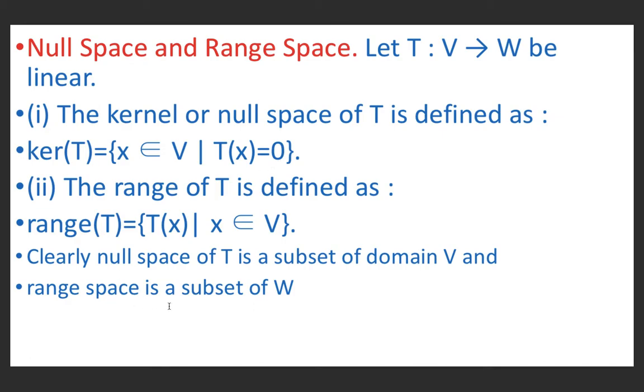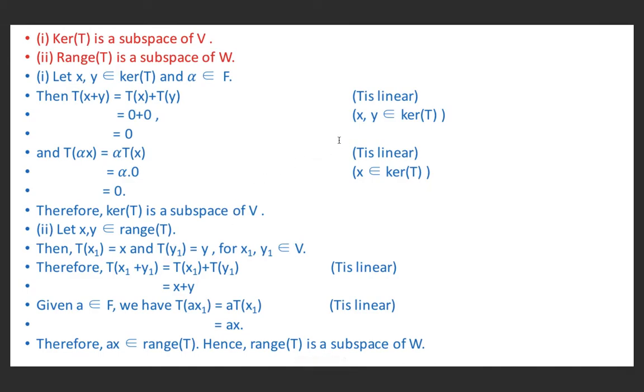Range space is a subset of W because range space of T consists of images of all the elements x belonging to V. Now we will show that kernel of T is a subspace of V and range space of T is a subspace of W. So first of all we will show that kernel of T, or null space of T, is a subspace of V.